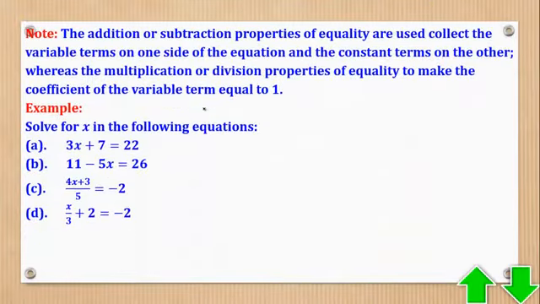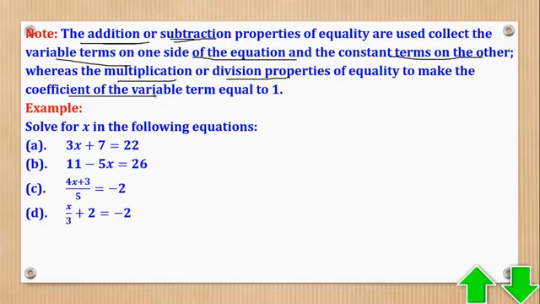In the process of unwrapping, or making a letter the subject, we first look for addition or subtraction and we use that property. The aim is to collect the variables on one side of the equation and the constant terms on the other. Then after that, we look for multiplication or division, and the aim of that is to make the coefficient of the variable term equal to 1.